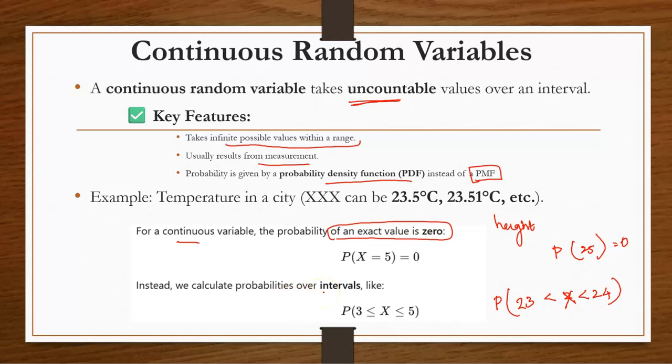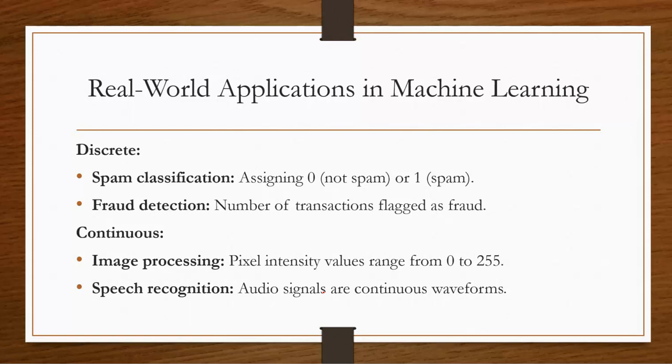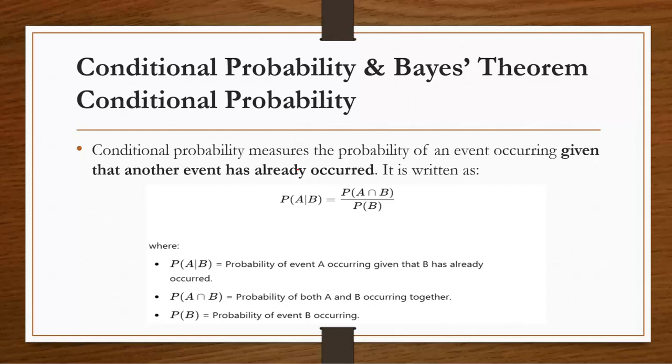Before the next main terms in probability, we can see the real-world applications in machine learning of discrete and continuous random variables. Spam classification and fraud detection are examples of discrete. In the case of continuous, it can be image processing and speech recognition. All these come under examples of machine learning using discrete and continuous random variables. Okay, so the next term we are going to study is conditional probability and Bayes theorem.